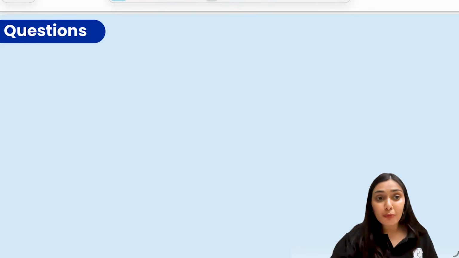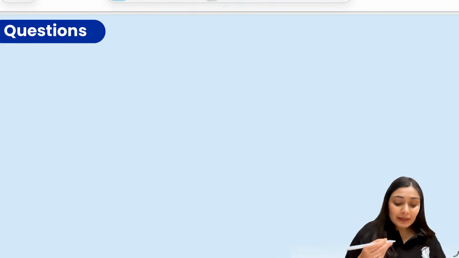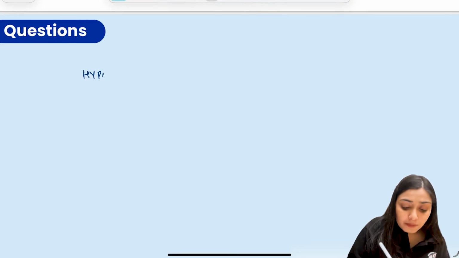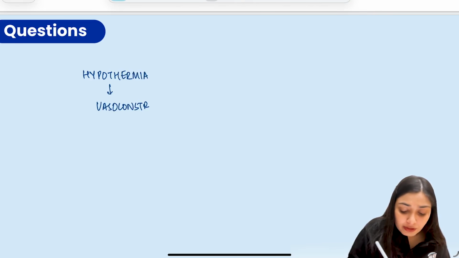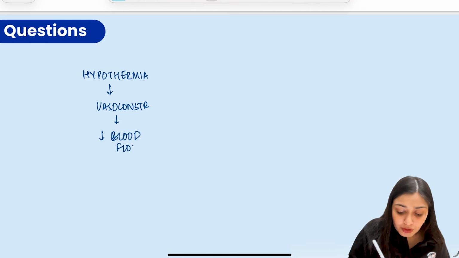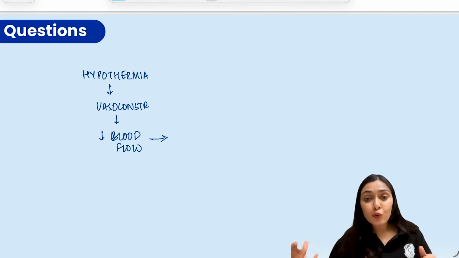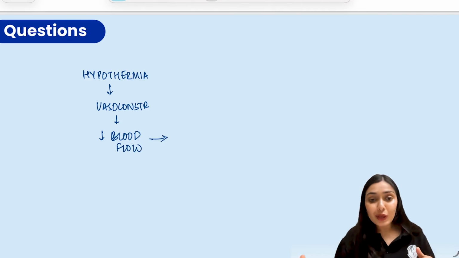What all metabolic problems are going to happen? So firstly, the metabolic picture, what is going to be there? Whenever there is hypothermia, there's going to be vasoconstriction. This vasoconstriction will decrease the blood flow. Because of this decrease in the blood supply, will there be anaerobic respiration or aerobic?